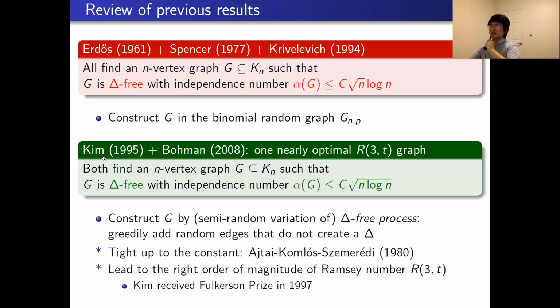Much earlier, Kim used a semi-random variation of the triangle-free process. It means at each step, instead of adding just one random edge, we add many random edges at each step. And that is the difference between Kim and Bohman's proof.